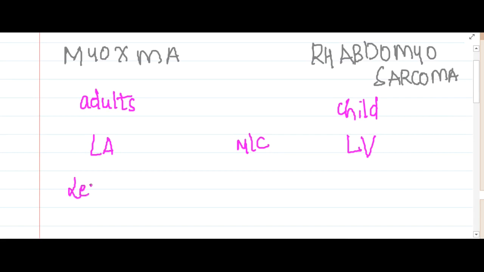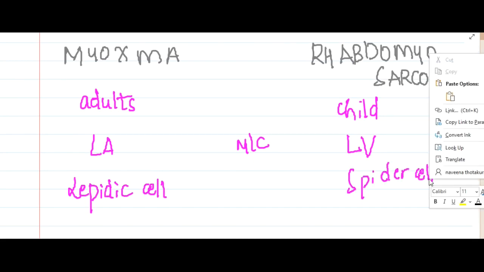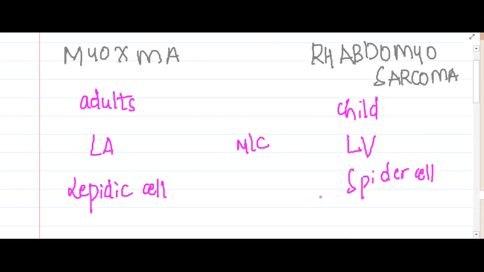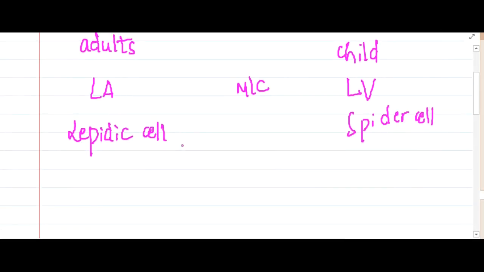Myxoma is associated with a cell called the lipidic cell, whereas rhabdomyosarcoma is associated with the spider cell. So how does the lipidic cell look? These are just irregular cells which you see in the myxoid stroma. In the myxoid stroma, you will see these irregular kinds of cells, which are the lipidic cells.